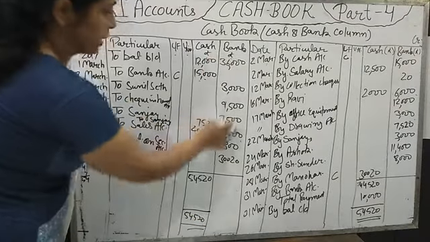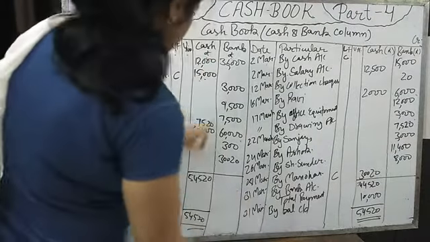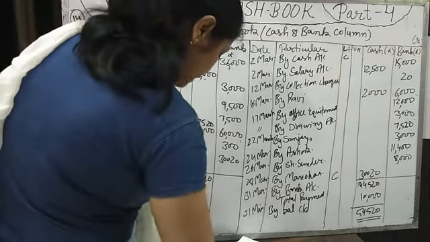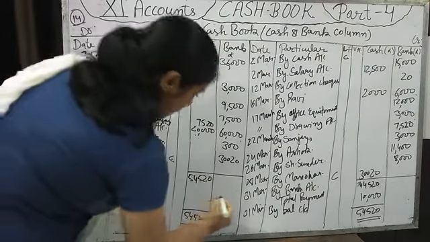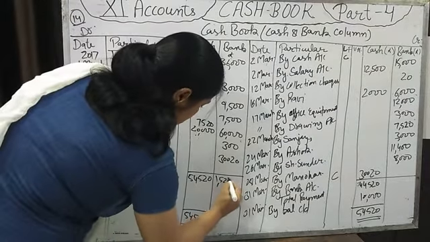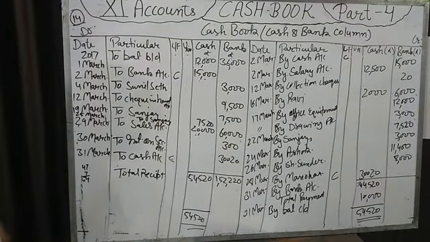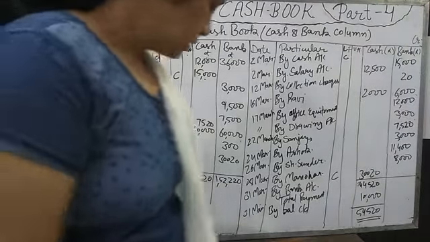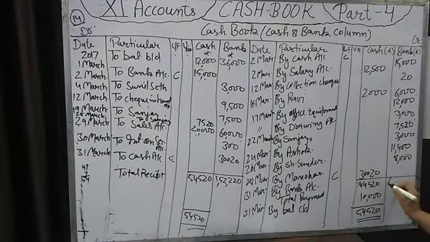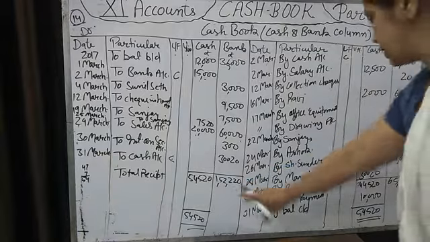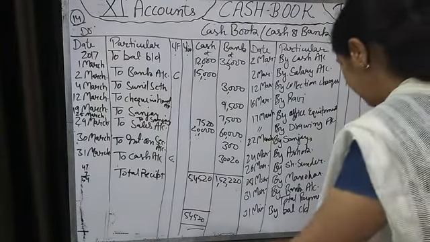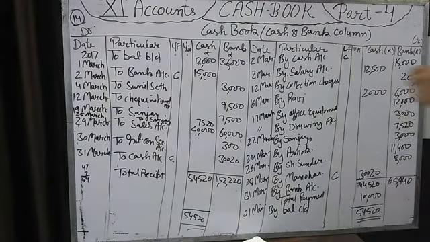Now the same we will do for the bank column. Total receipt of bank is 1,52,220. Okay, and total payment is 65,940. The difference of receipt and payment will be known as balance c/d.